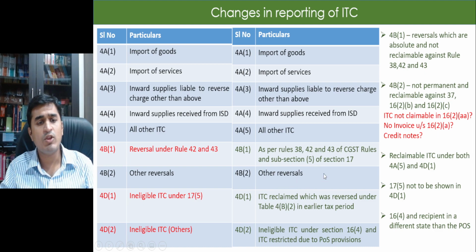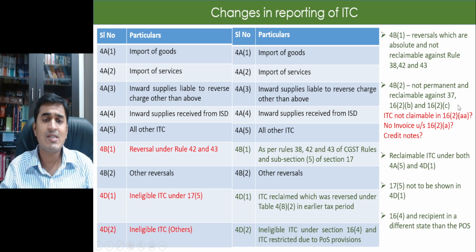And what would I do in the month of July? Let's say if it is received, I would show that ITC under 4A5. That means next month I'm availing the ITC, so I will show it under 4A5, as well as I will show that ITC under 4D1, which is ITC reclaimed. So it will be shown under both ITC availed and ITC reclaimed here. So mind you, ITC reclaimed does not affect my electronic credit ledger. If I don't show it under all other ITC, I will not be able to reclaim that ITC, right? So I need to show it under both 4A5 and 4D1, right?